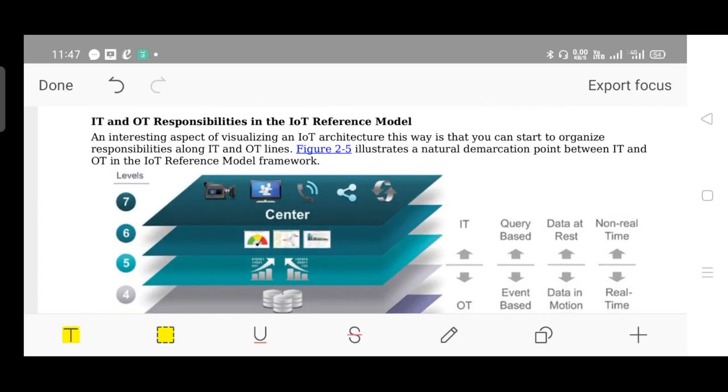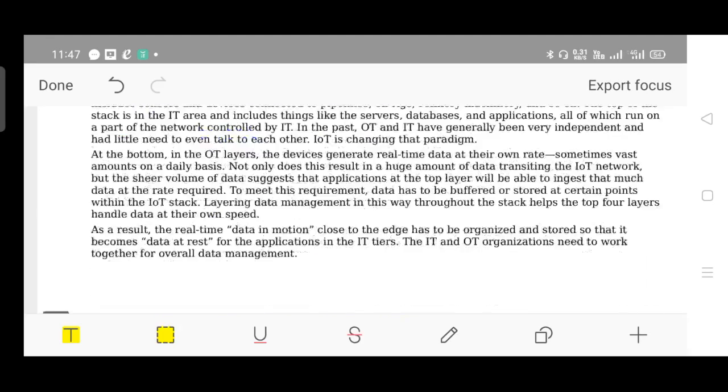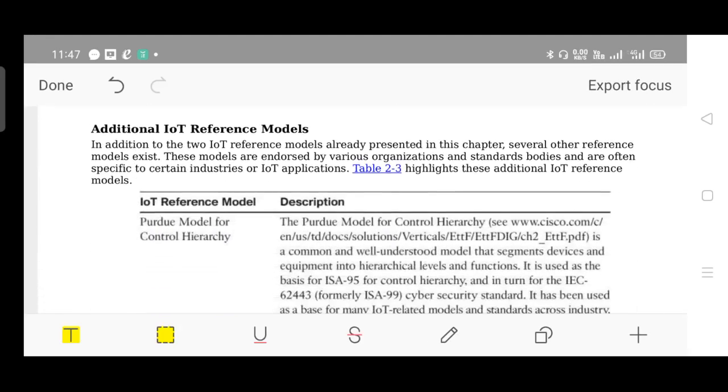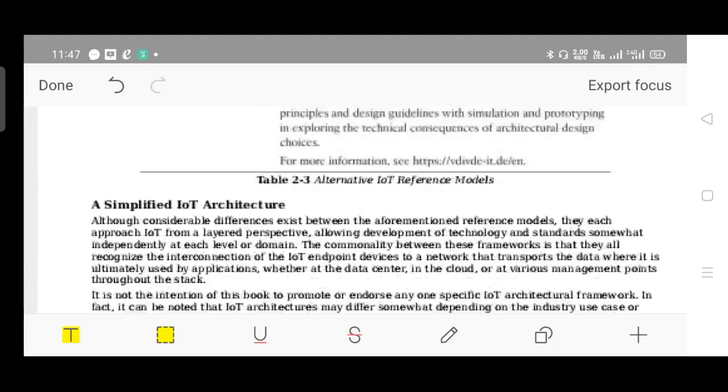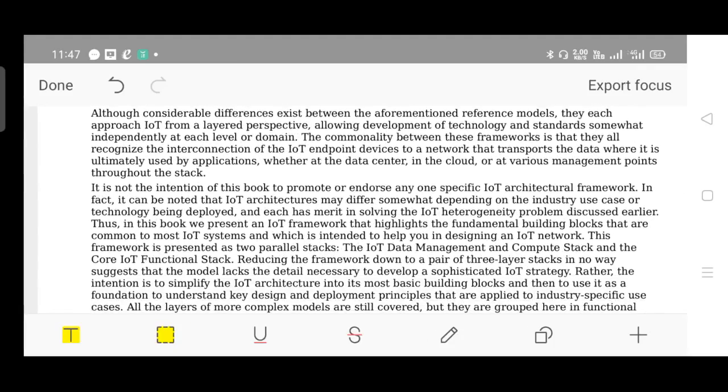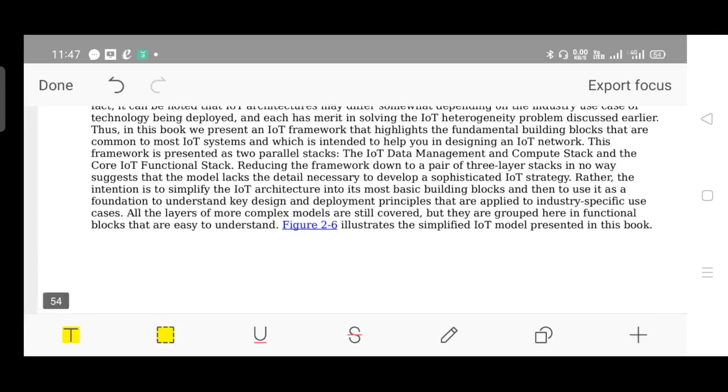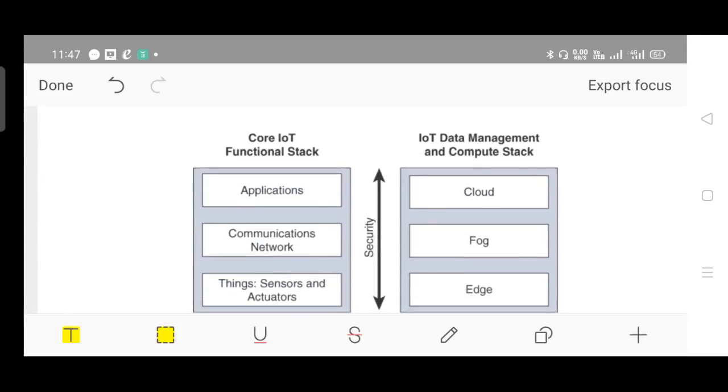In the same diagram, you need to remember the upper layers, layers 4 to 7, marked as IT, and the lower layers 1 to 3 belong to the category OT. Okay. We have additional IoT reference models as well. Here we'll be studying the simplified IoT architecture.